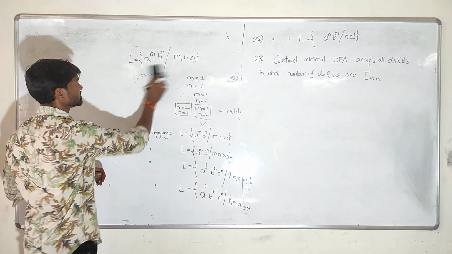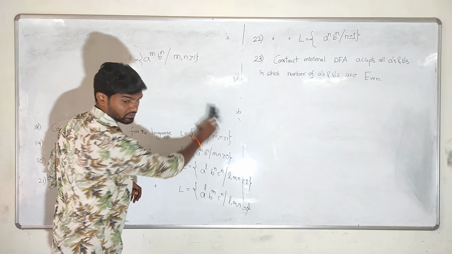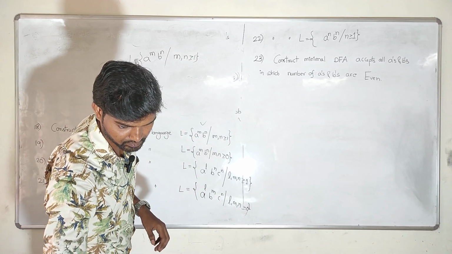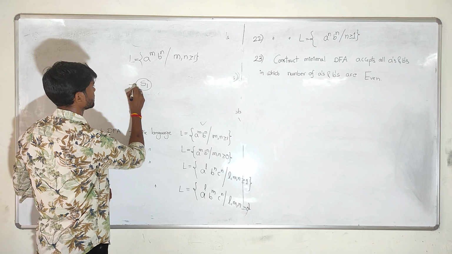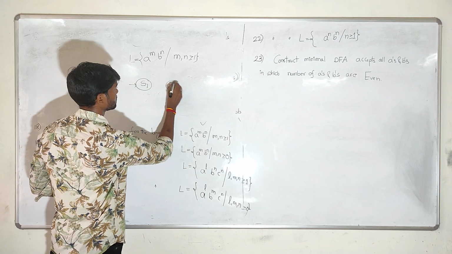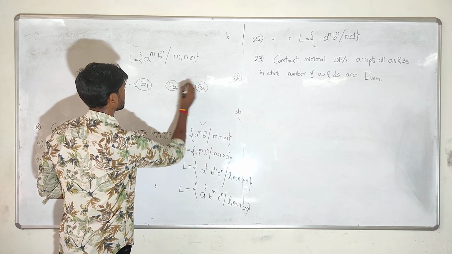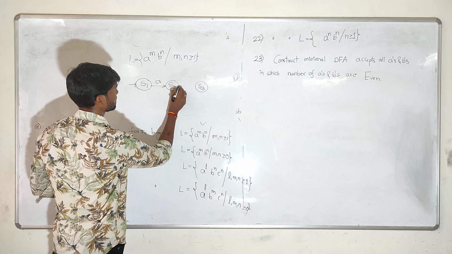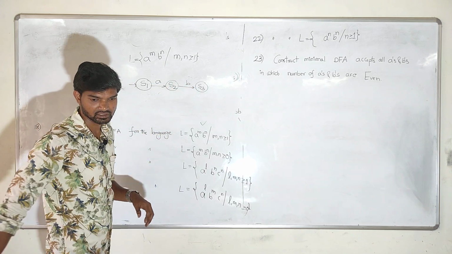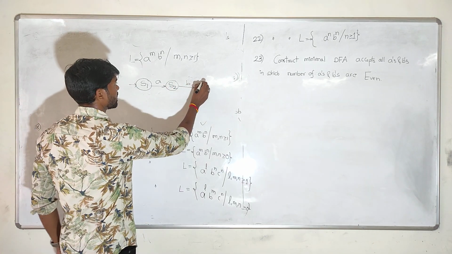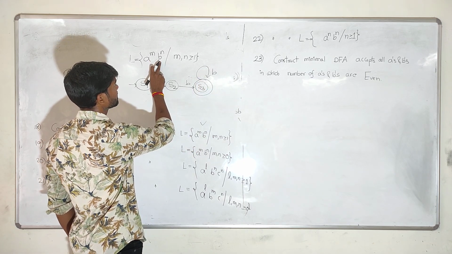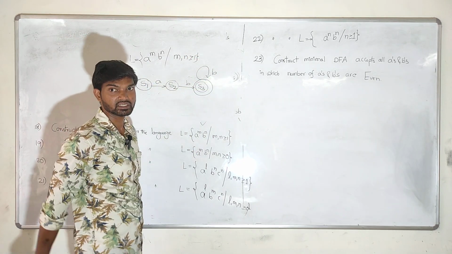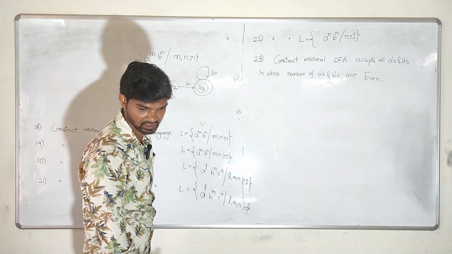So like this, for this language we will construct an easy one: S1, S2, S3. A single A, a single B is accepted for us, and at the end any number of B's come, there is no restriction. Am I right? At the end, N greater than or equal to 1 means an infinite number of B's can come, there is no restriction.